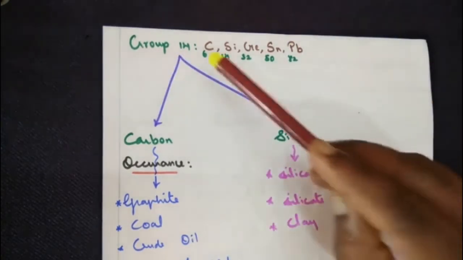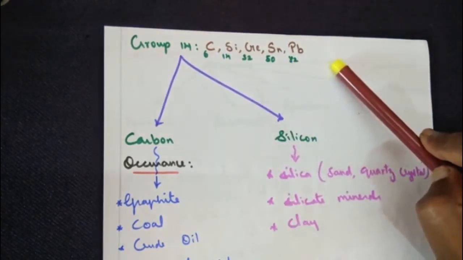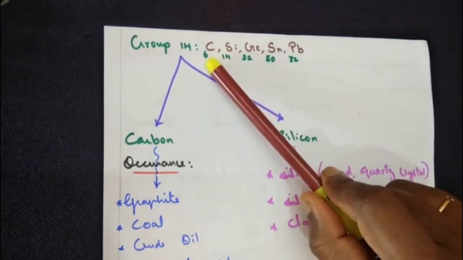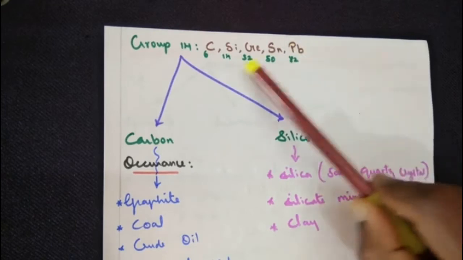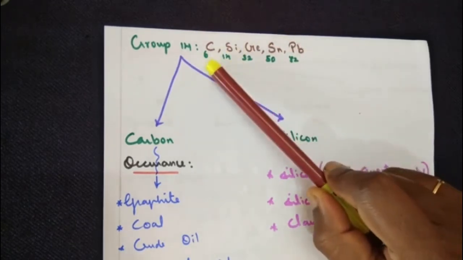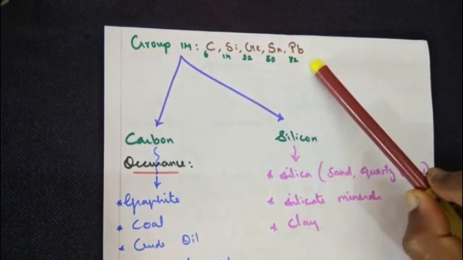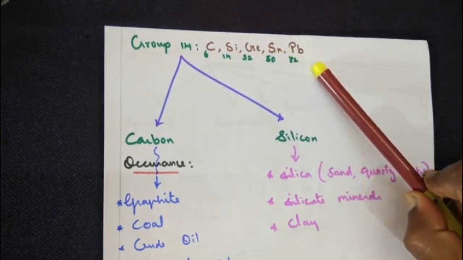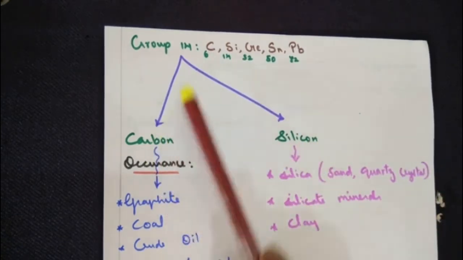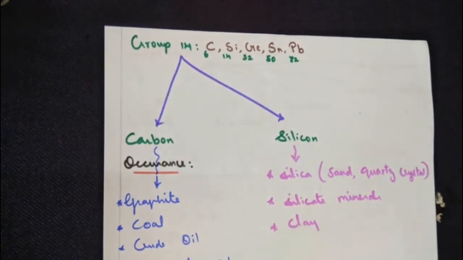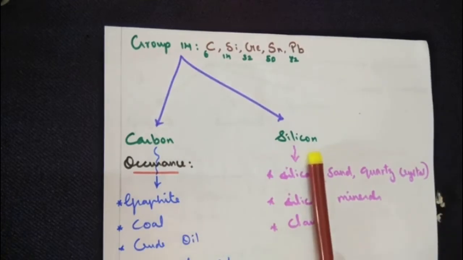Now group number 14 is made up of 5 elements, leaving apart radioactive elements, namely carbon, silicon, germanium, tin and lead. Out of the 5, carbon is a non-metal, silicon and germanium are metalloids, tin and lead are pure metals. Given your syllabus, here again you will be learning about 2 elements of group number 14 along with their compounds in detail. One is carbon, the other one is silicon.